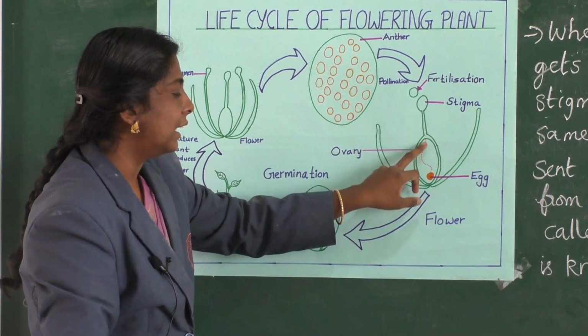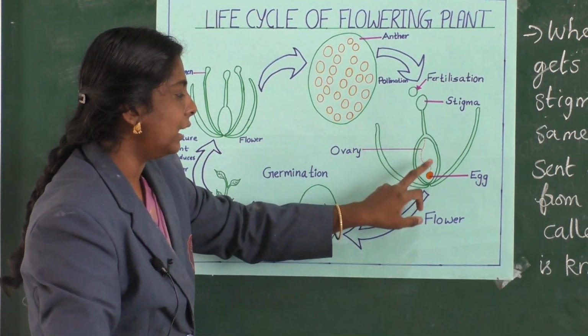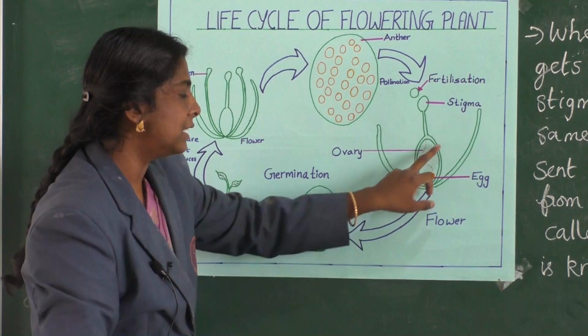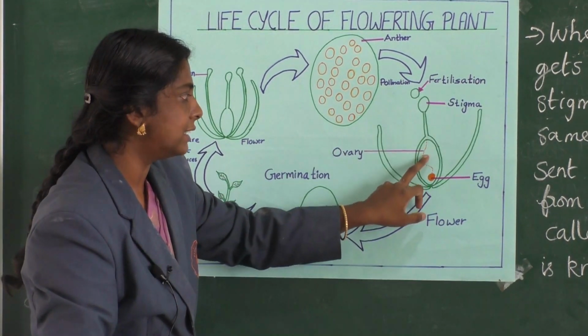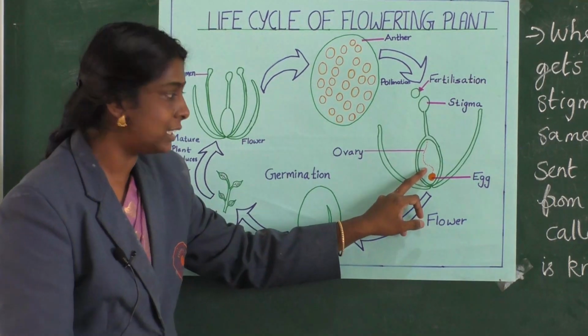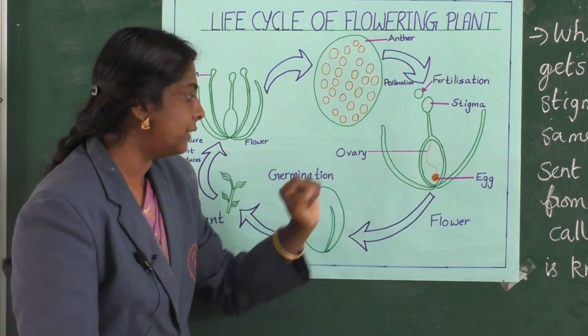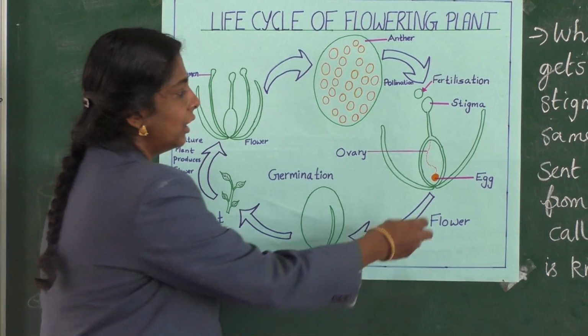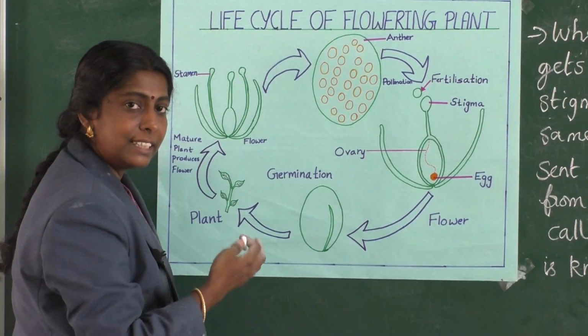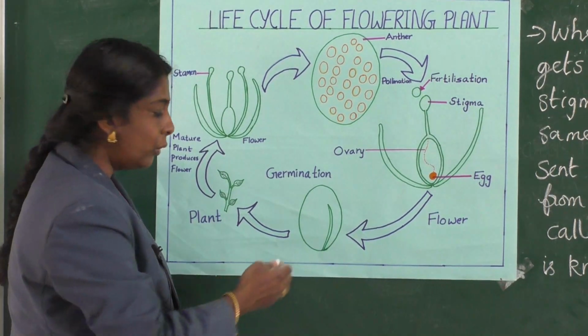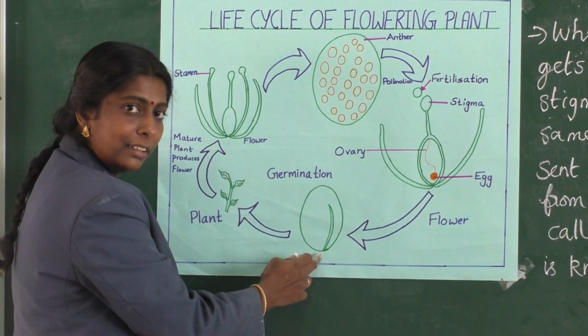It's going and fusing with the egg. This is the ovary, and the pollen moves inside. You can see the dot structure. Can you all observe? So it's going and fusing with the egg. Then automatically the zygote will develop. The next stage is the seed with embryo, and you'll be getting a new plantlet.